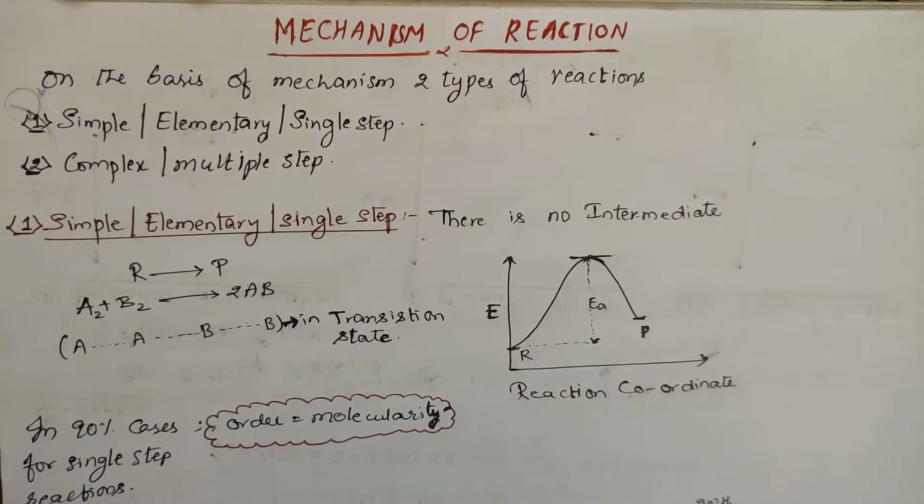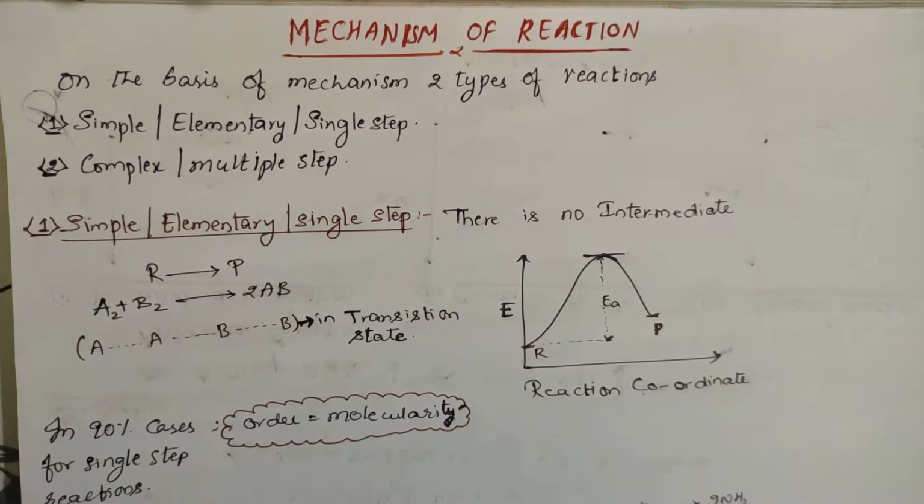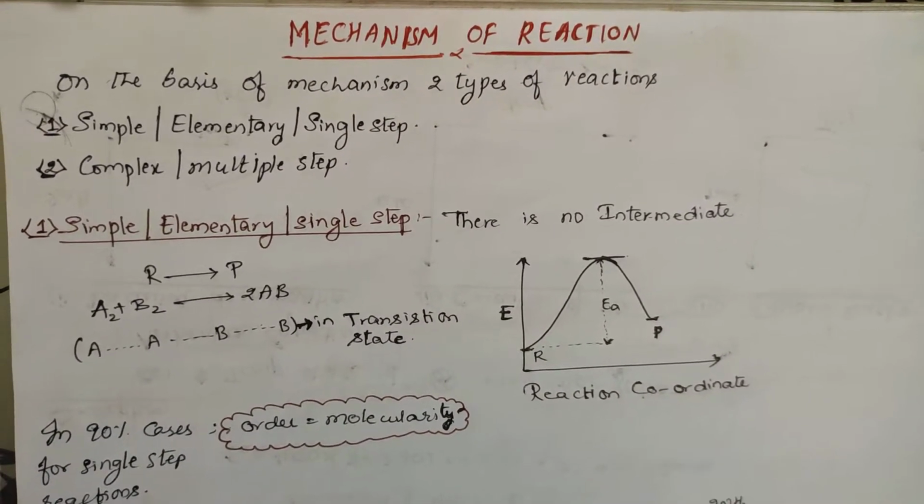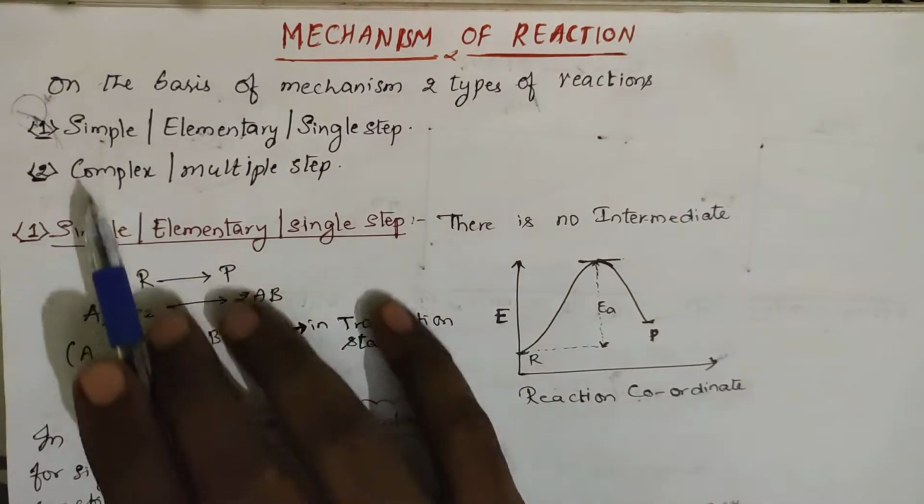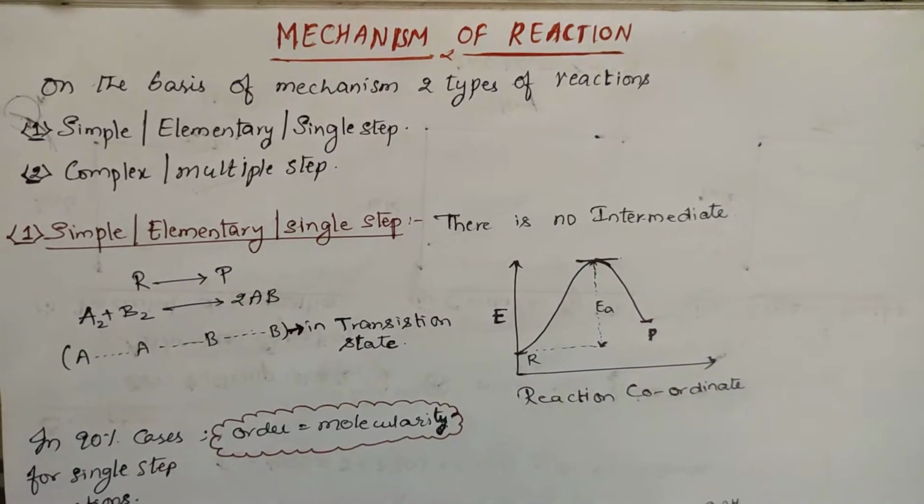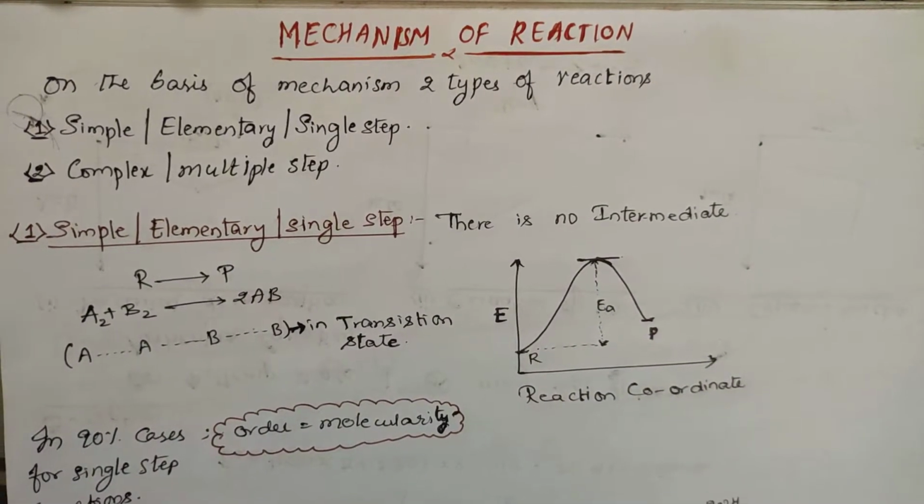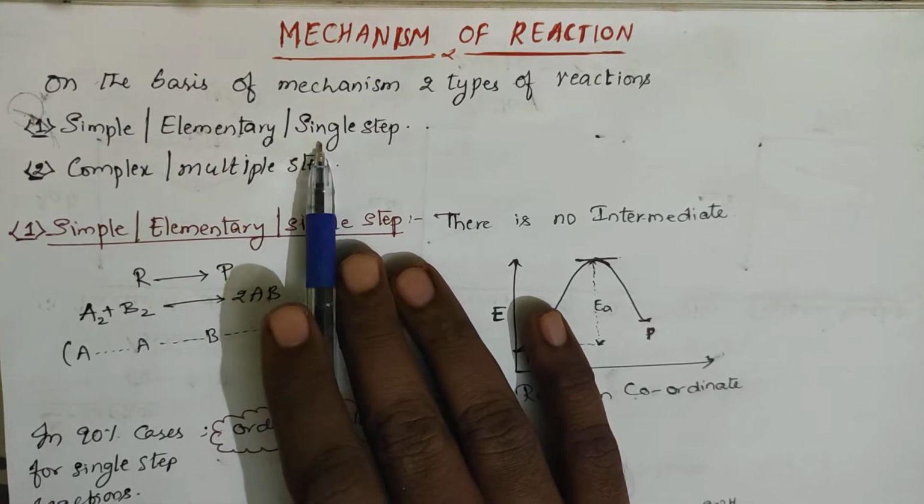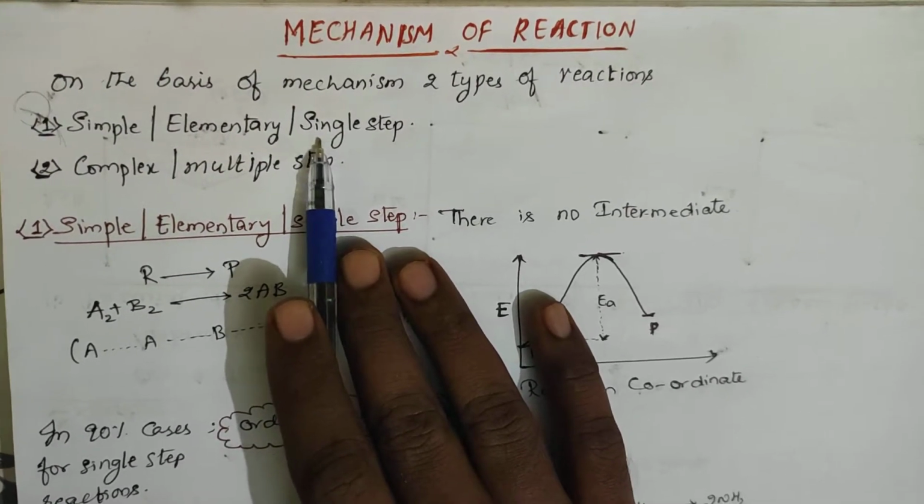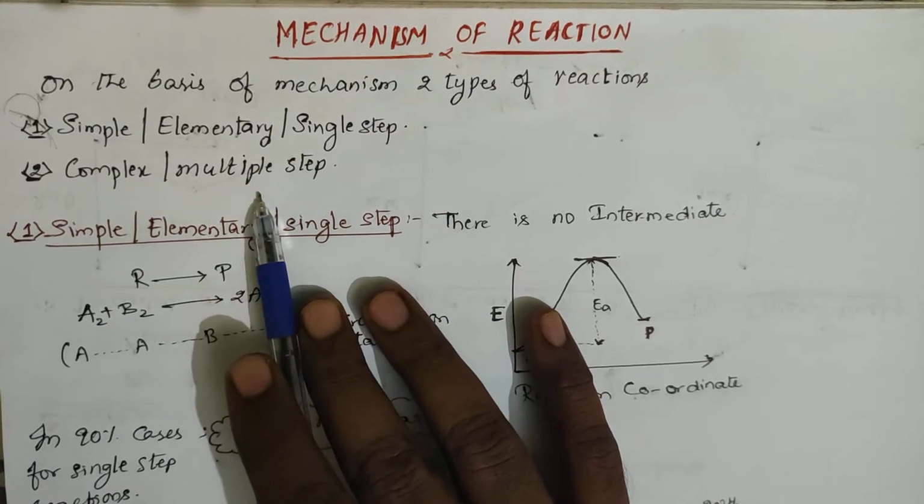Today in this lecture we are going to deal with the mechanism of the reaction. If you go into detail, on the basis of mechanism, reactions can be divided into two types. One is a reaction which occurs in a single step. Already regarding this we have learned in the previous videos: what is meant by an elementary step, and what is meant by a complex reaction.